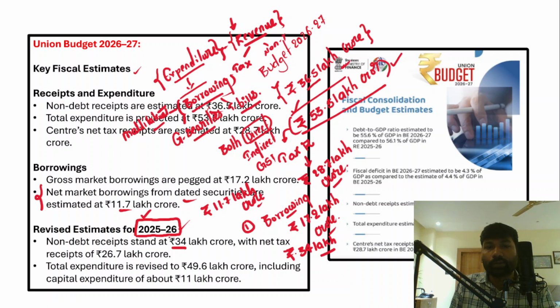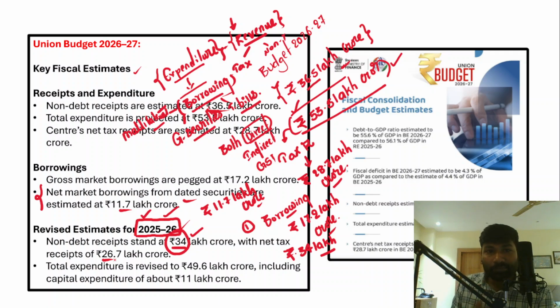But this fiscal year, the non-debt receipts are expected to be 36.5, expected, not yet realized. With respect to the previous fiscal year, non-debt receipts stand at 34 lakh crore, and net tax receipts stand at 26.7 lakh crore.